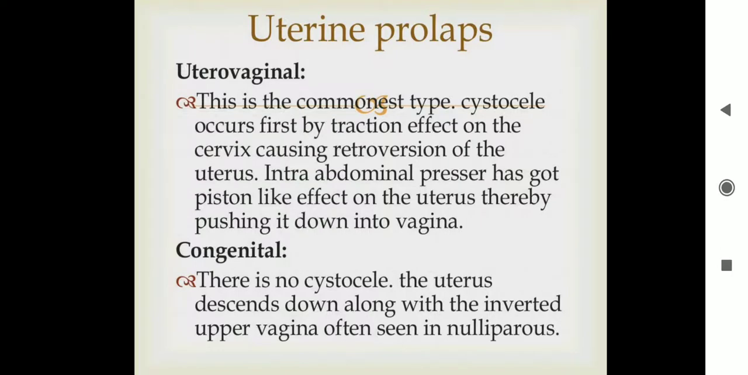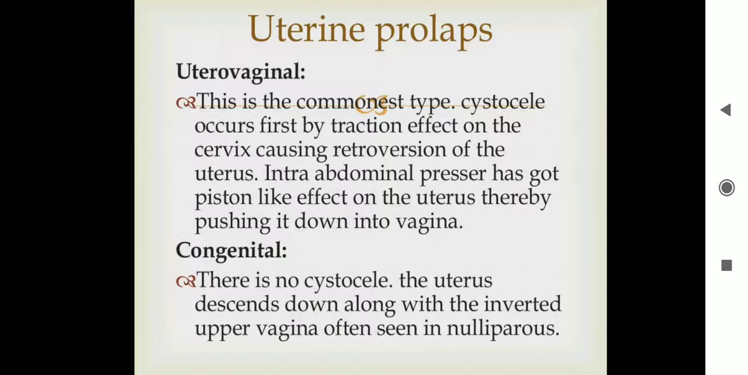Coming to the uterine prolapse proper, it might be uterovaginal. This is the commonest type. That is, cystocele occurs first, by the traction effect on the cervix, causing retroversion of the uterus. Intra-abdominal pressure has a piston-like effect on the uterus, thereby pushing it down into the vagina.